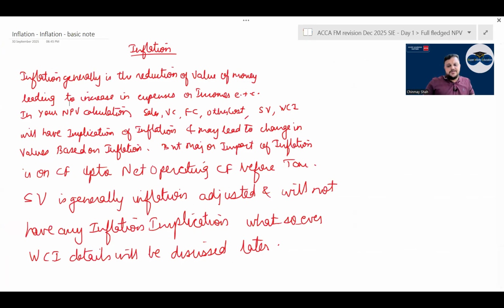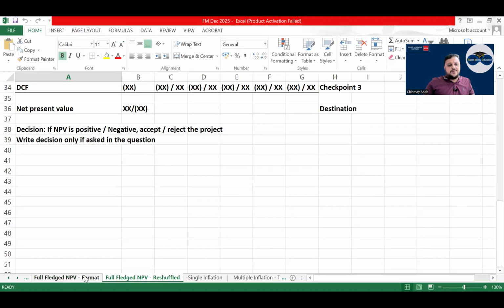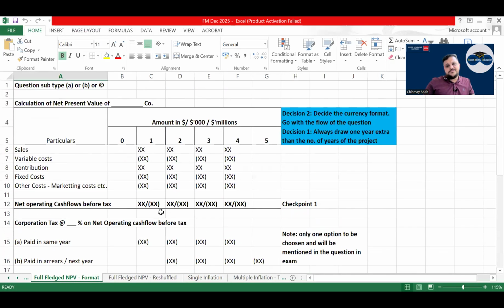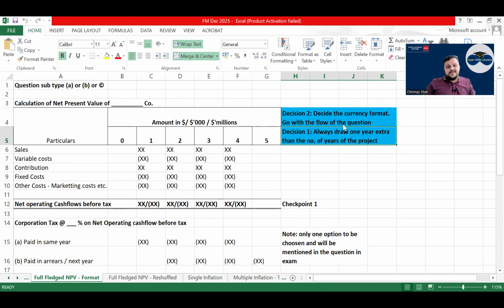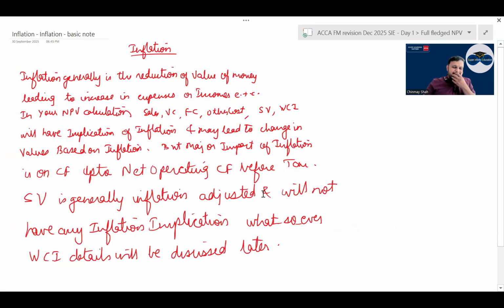So for inflation, the first thing is you have to learn this format. Not 100, 200% you will have to learn. Correct. Small nuances where people go wrong: first you have to decide how the currency will be presented, whether dollars, thousands, millions, whatever it is. And for the years, always draw 1 year extra. Let's say it is 4 years, so why draw 1 year extra? Because you may have tax that might be paid in arrears. Correct. Then let's go ahead.